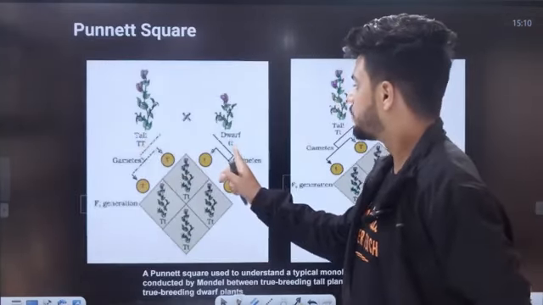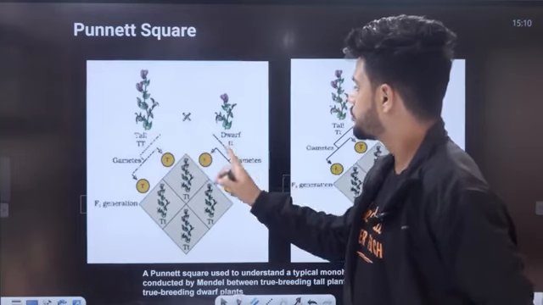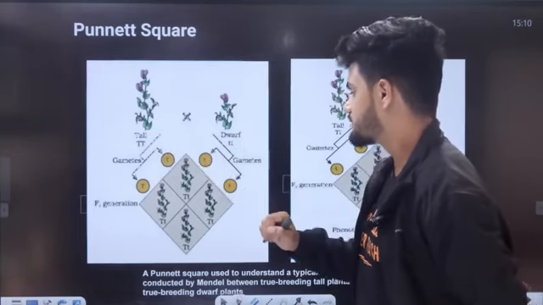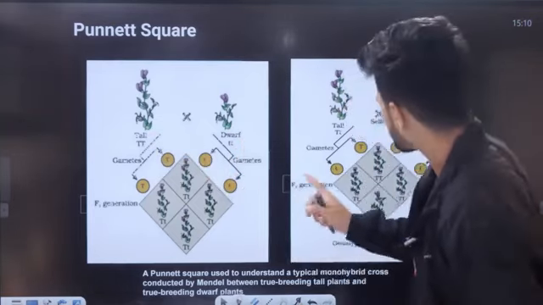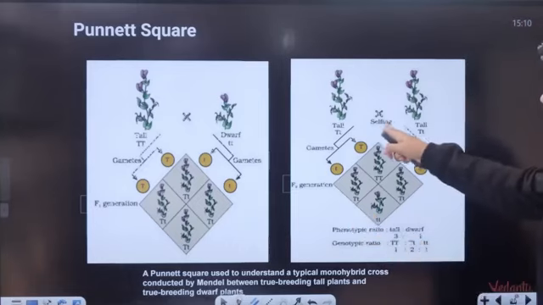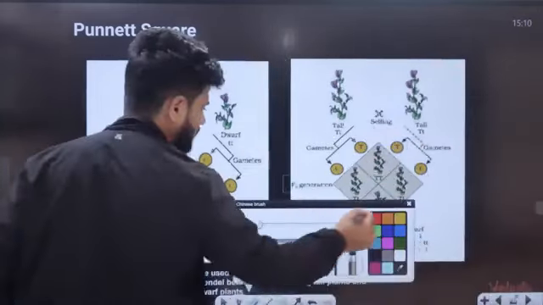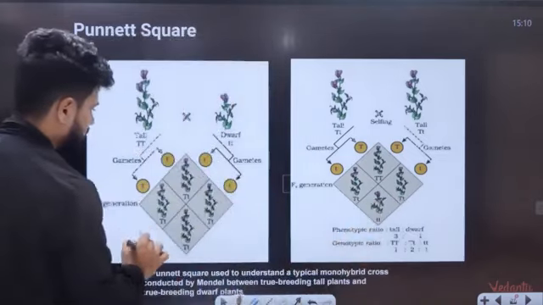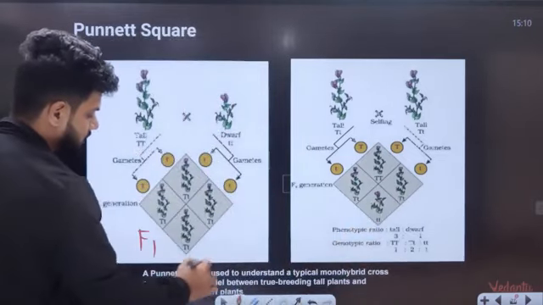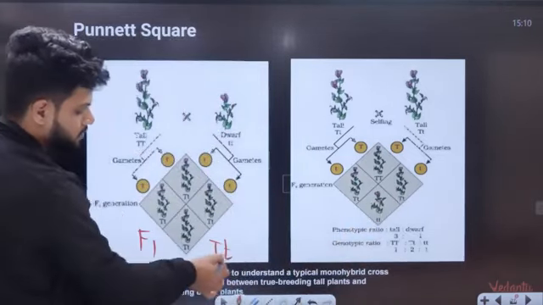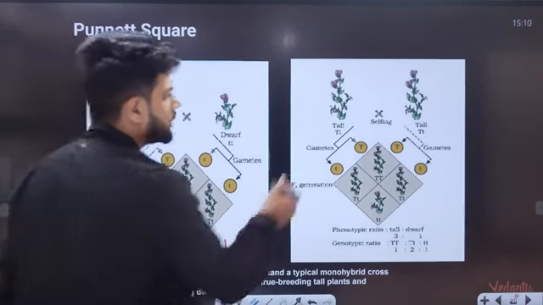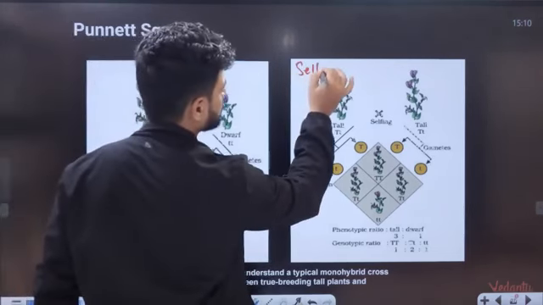Capital T, small t. So we have homozygous dominant and homozygous recessive. We are crossing them, and this is your F1. We get F1 here, that is capital T, small t, heterozygous dominant. Now here we have selfing of F1.